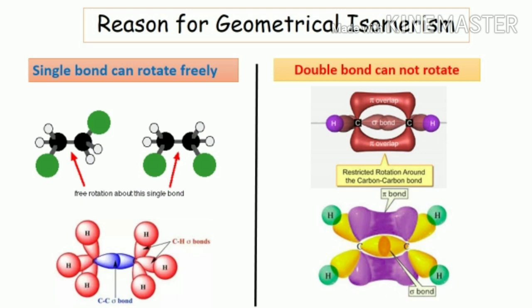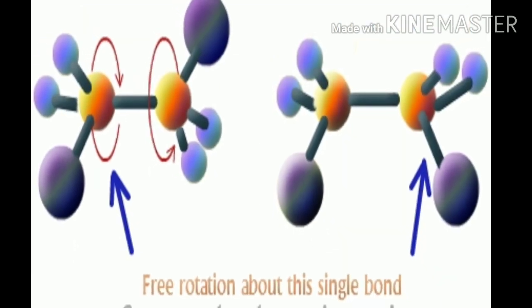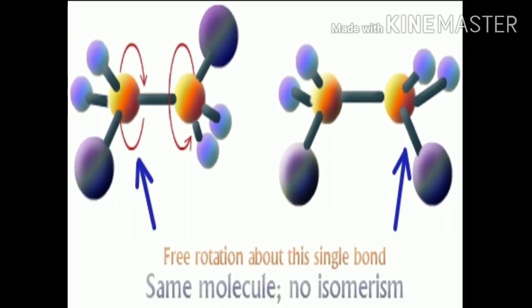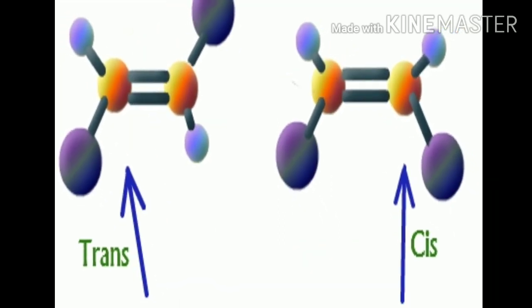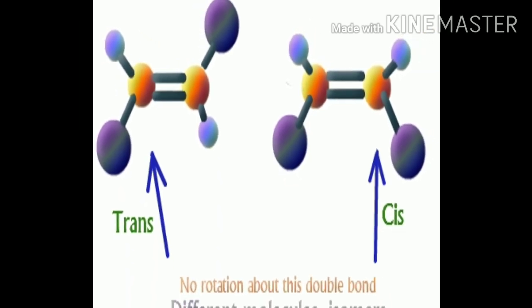Now, the question is why does geometrical isomerism exist? The reason is restricted rotation about the carbon-carbon double bond. As you know, a carbon-carbon single bond can rotate freely. However, the carbon-carbon double bond cannot rotate freely and there is restricted rotation around the carbon-carbon double bond.